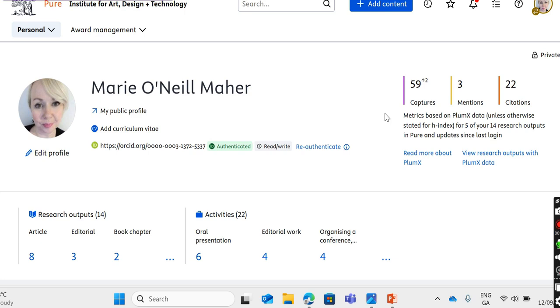In this video, I'm going to show you how you can capture your research impact using Pure. But first, you need to log in using the link beneath this video. It's also available in an internet guide to Pure on Orchard. There's also details of how you can obtain support if you have any queries. Please don't hesitate to reach out.